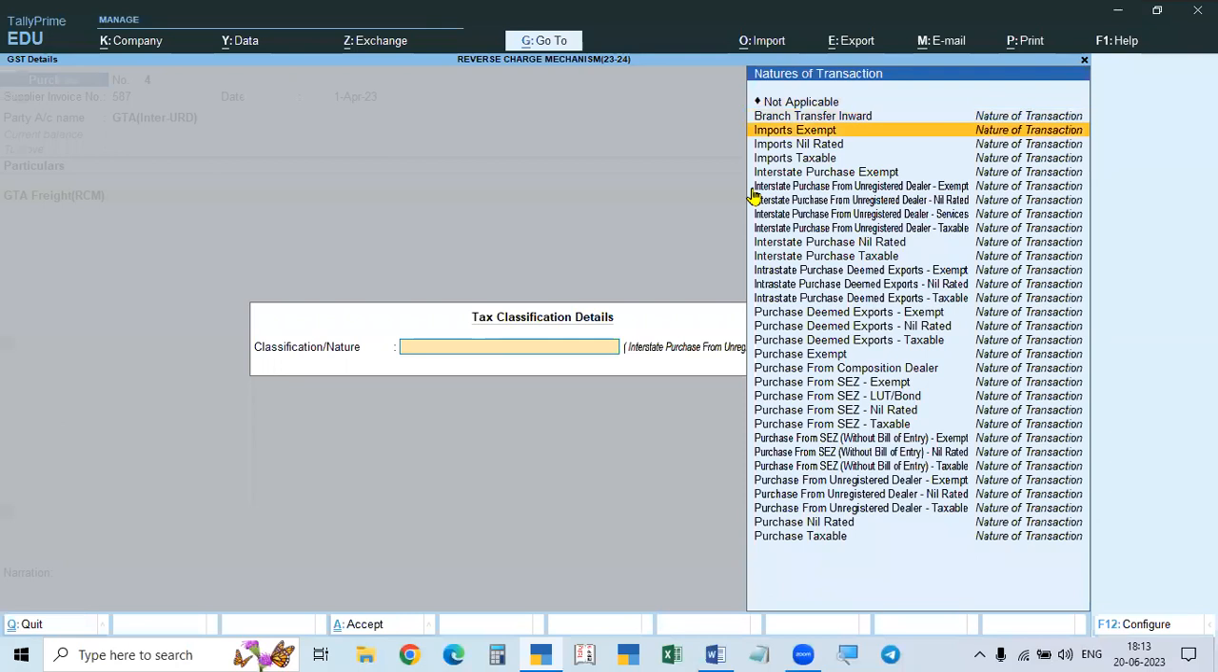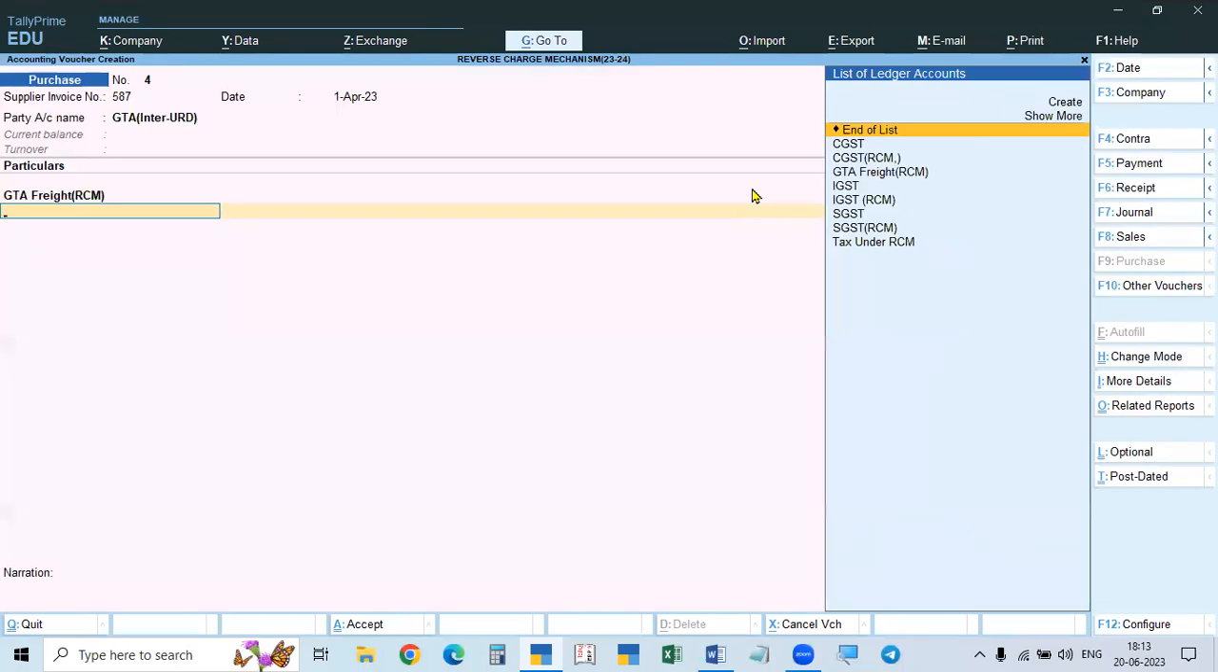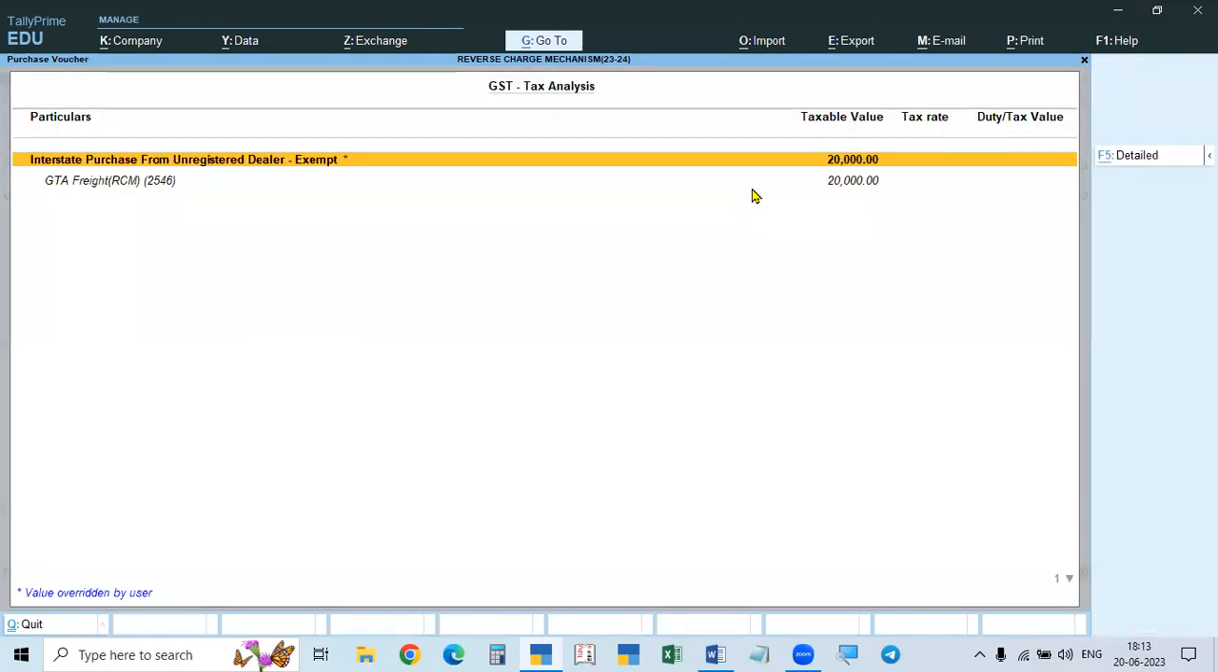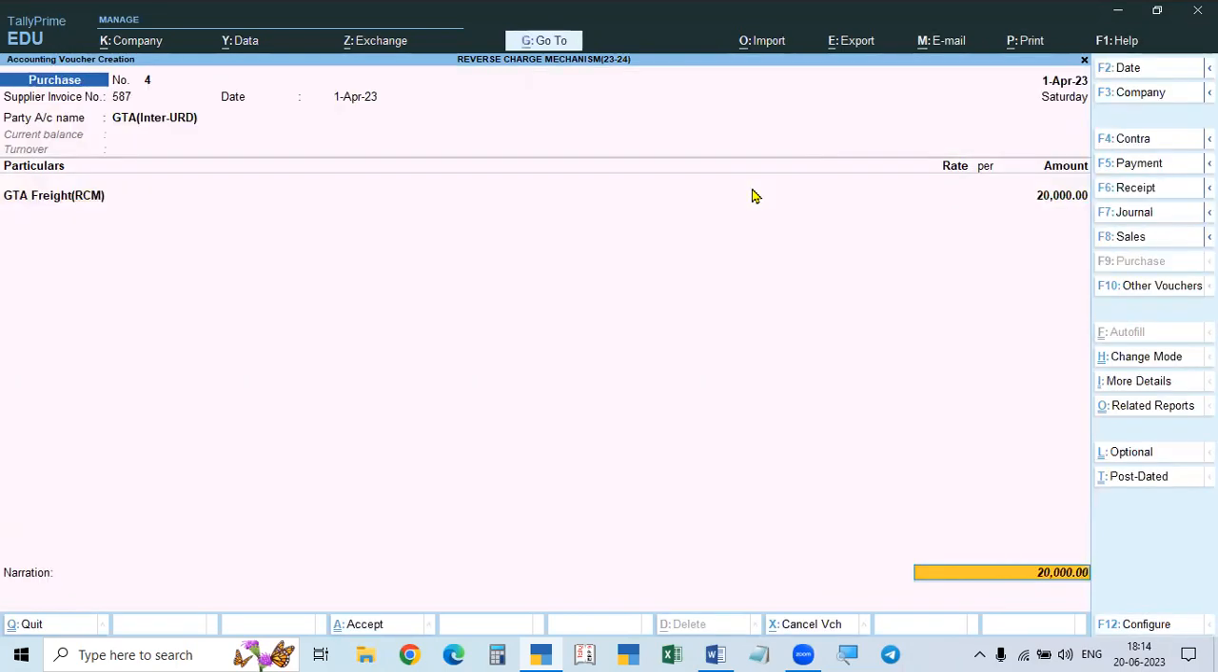You have to select this exempt. If you select exempt and then go to this tax analysis, it is not showing any tax, no tax at all. So like this.